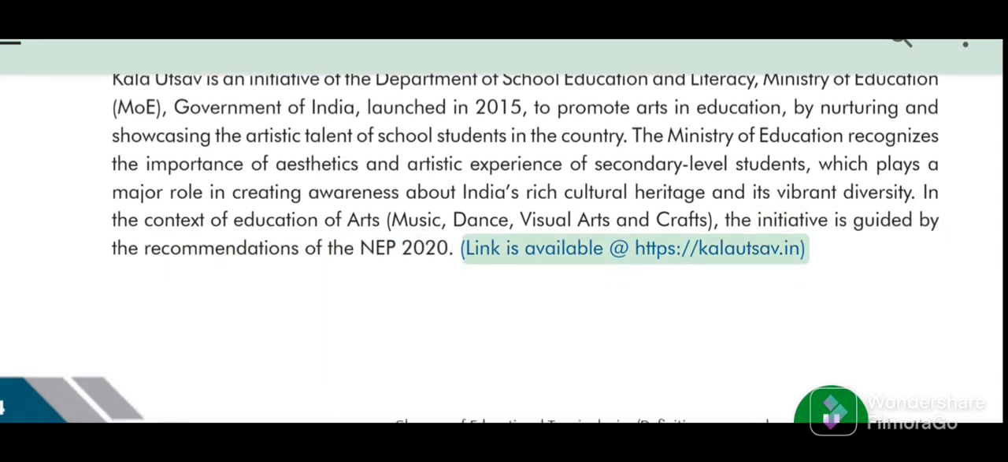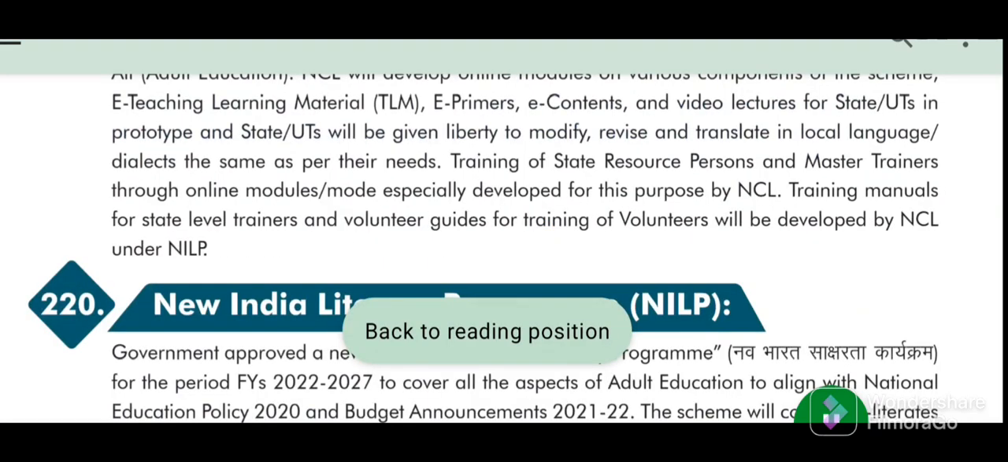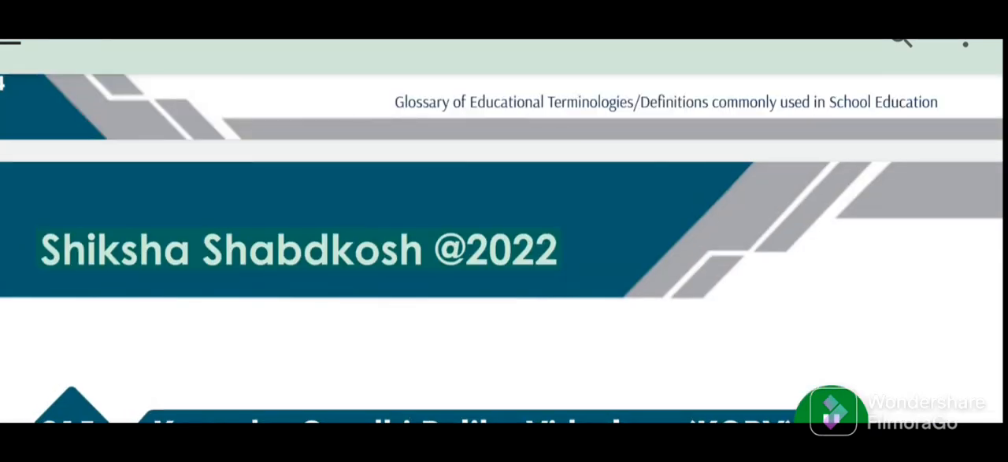Glossary of educational terminologies, definitions commonly used in school education. 95. Shiksha Shabdkosh 2022.